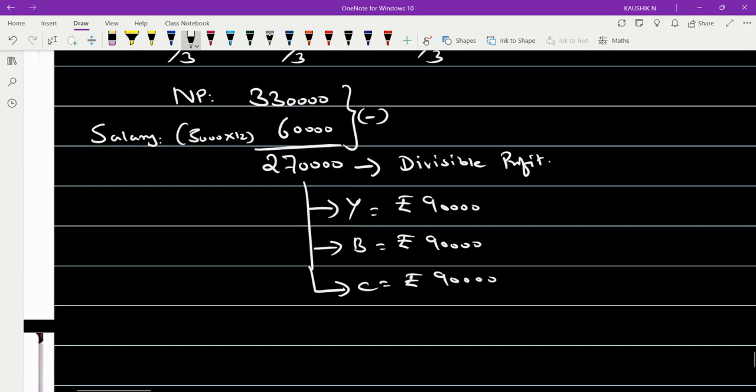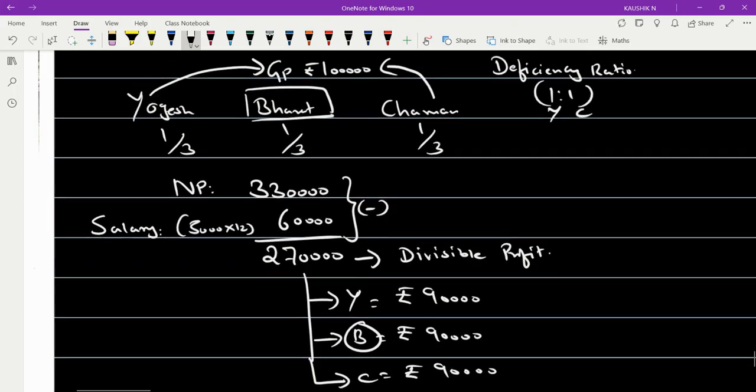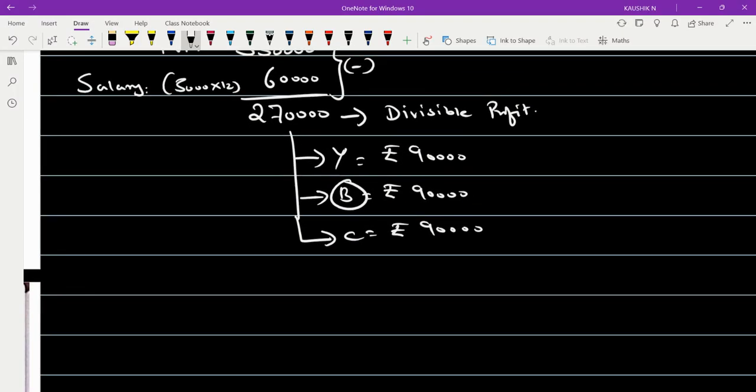Okay. Now, you know very well the partner Bharat is given the guarantee, right? How much was the guarantee? 1 lakh. But how much has he got? So 10,000 is the deficiency. Now, who should bear this deficiency?